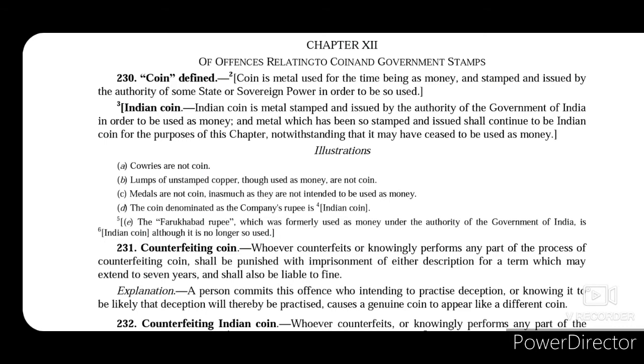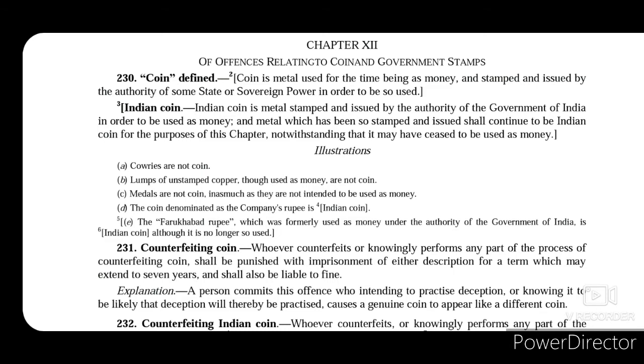To understand this chapter we need to first understand what is coin. Section 230 defines coin. It says coin is a metal used for the time being as money. So it is a piece of metal that is used as money, and it is stamped and issued by the authority of some state or sovereign power in order to be so used.